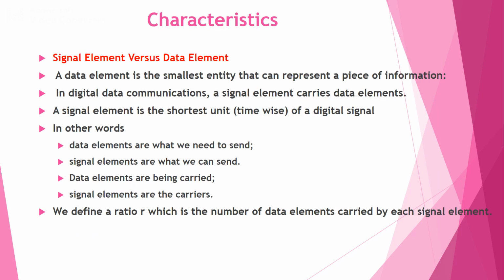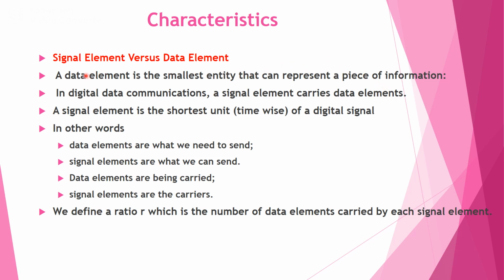Next we'll take the different characteristics of line coding. The first characteristic is signal element versus data element. First, what is the meaning of a data element? The data element is the smallest entity that can represent a piece of information.